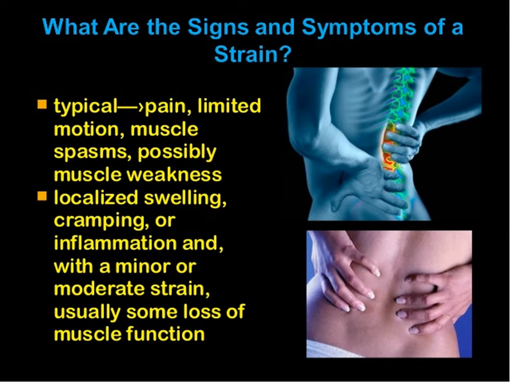Now what are the signs and symptoms of a strain? In that typical signs and symptoms include the pain, limited motion, muscle spasms, and possibly muscle weakness, and localized swelling, cramping or inflammation, and with a minor or moderate strain, usually some loss of muscle functions occur.